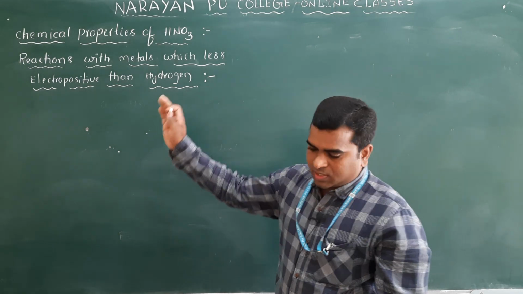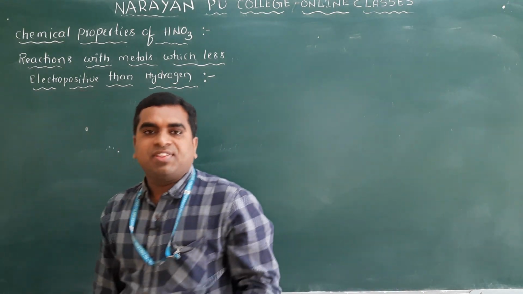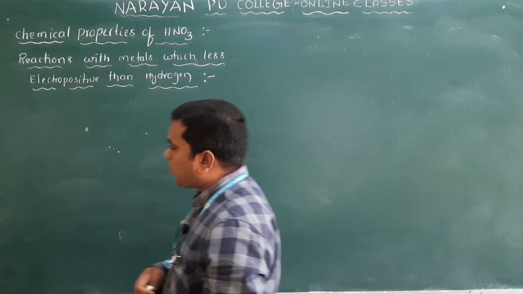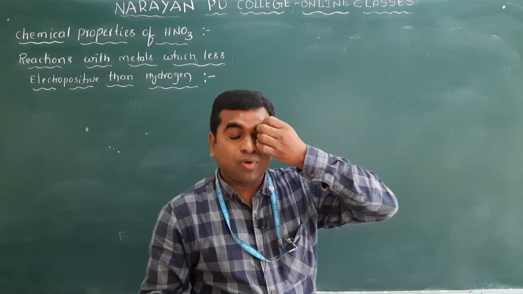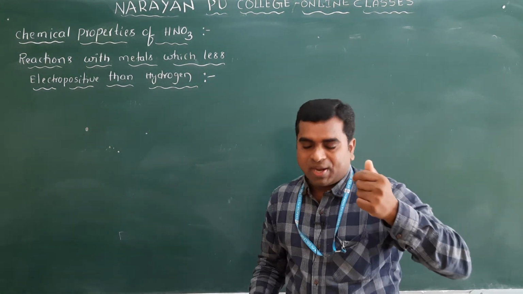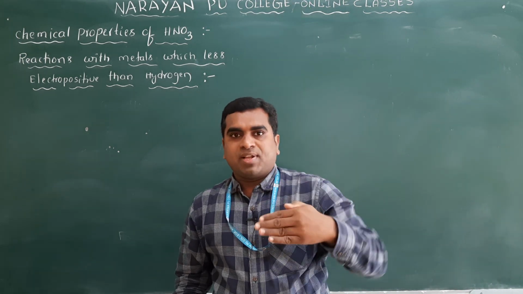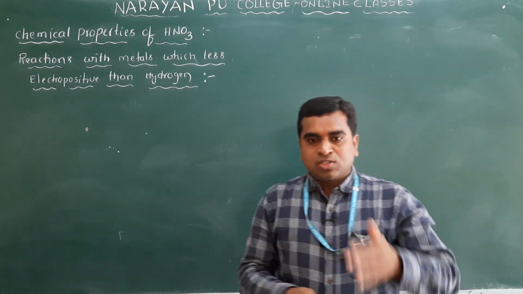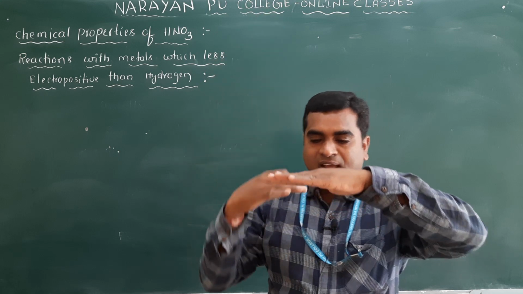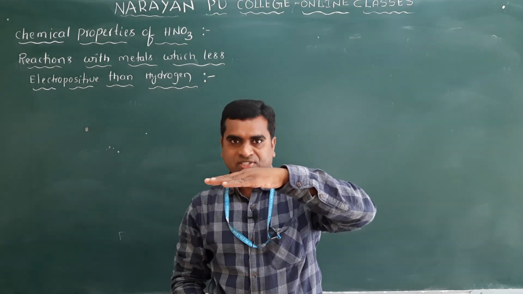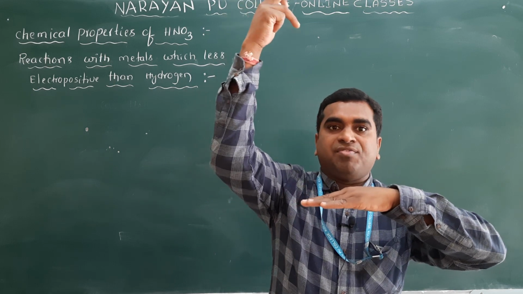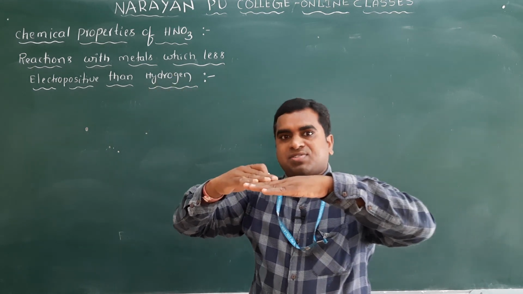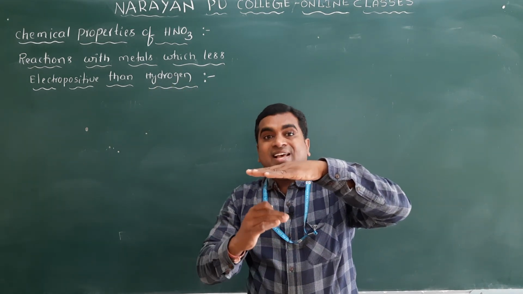So how concentrated HNO3 reacts with the highly reactive metals, that we have completed. Now the reaction with metals which are less electropositive than hydrogen. If you have studied the electrochemical series in redox reactions, it will also come in the electrochemistry chapter. Hydrogen will be in the middle; above the hydrogen are very reactive metals like sodium, potassium, magnesium, zinc, and below the hydrogen are the less reactive metals.